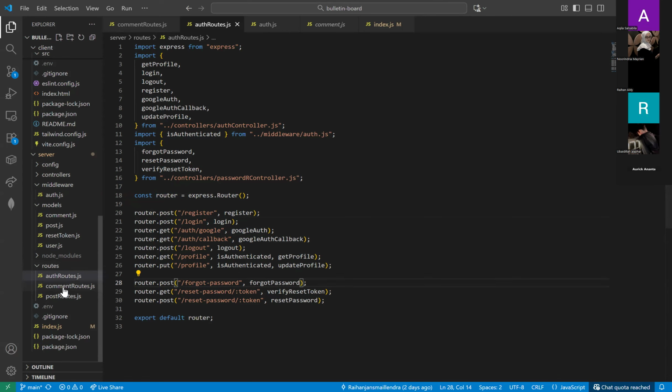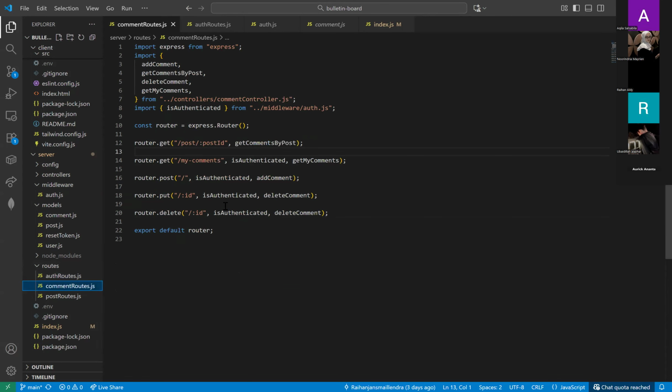And after the authentication, we can move to the comment route, where we import not only Express, we import the controller also from the comment control.js.